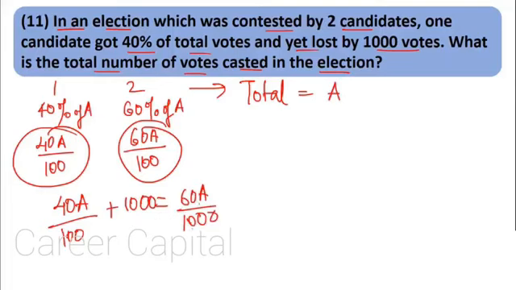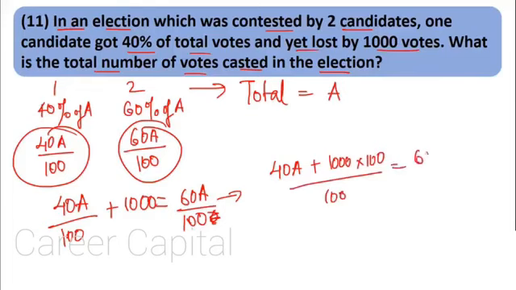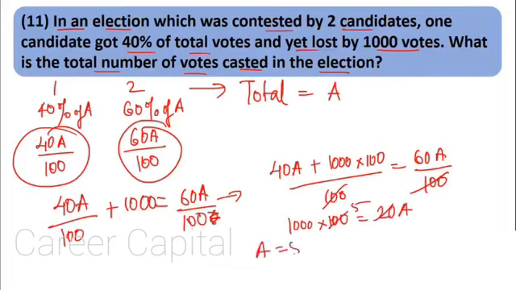Let's calculate. 40A upon 100 plus 1000 equals 60A upon 100. Multiplying by 100, this gets cancelled, so we have 1000 into 100 equal to 20A. A is 5000, so 5000 votes were cast in the election.